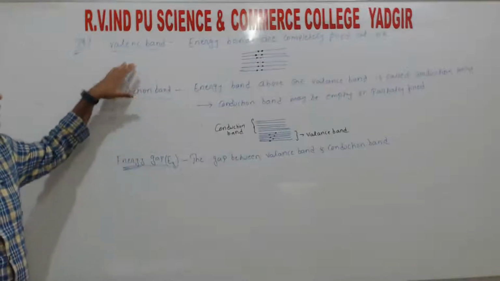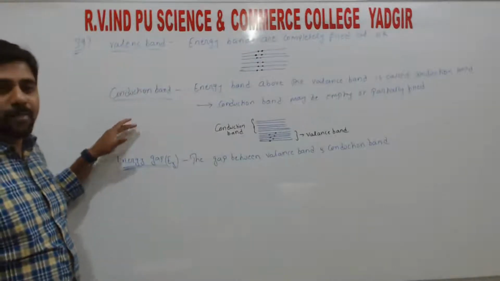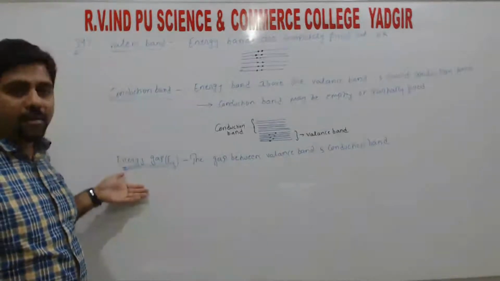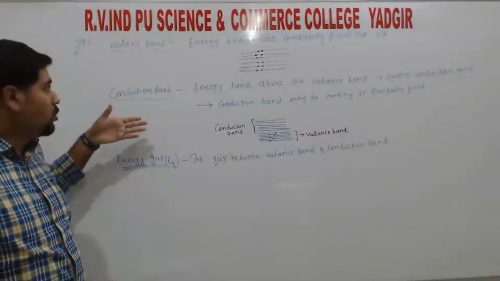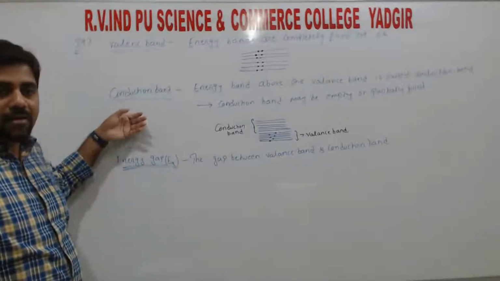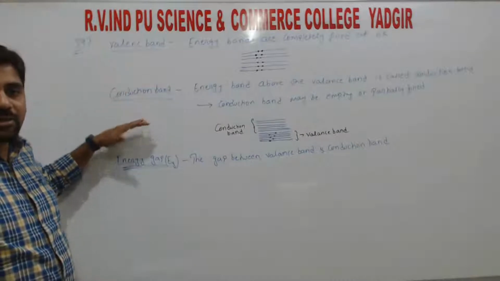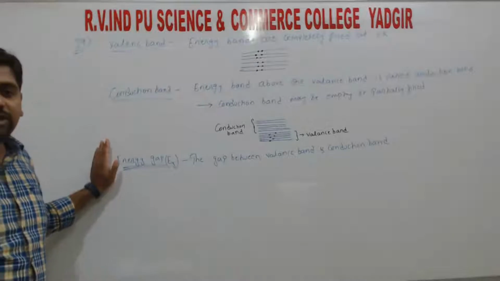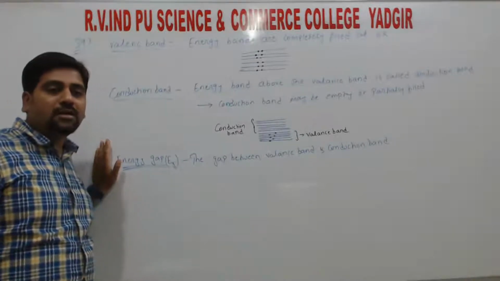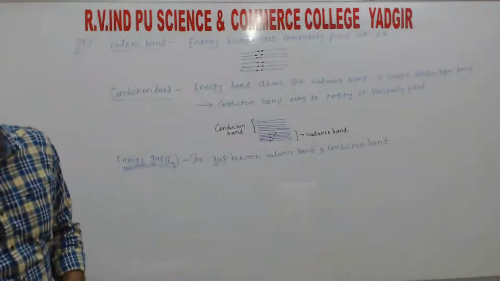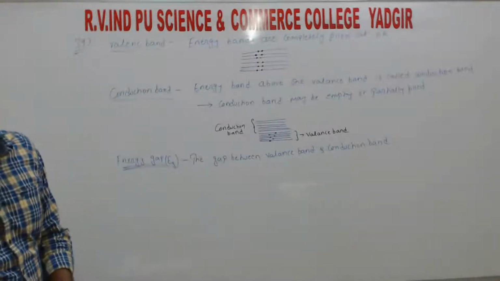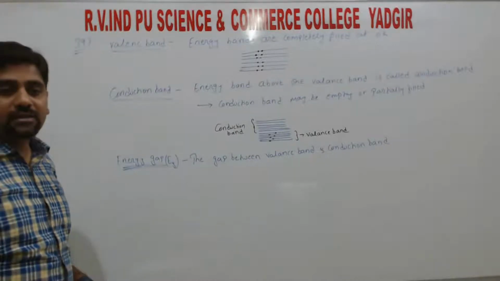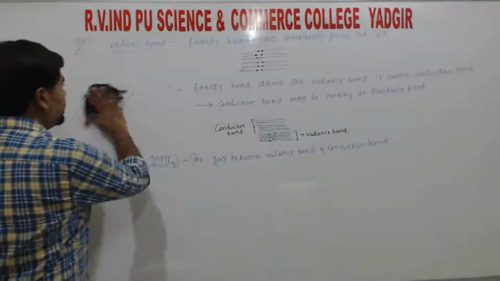So based on this band theory, if they ask you to explain band theory, you need to mention the valence band, conduction band, and energy gap, right? Based on the band theory we are going to differentiate the conductors, insulators and also the semiconductors. So that is the next question: distinguish between the conductors and semiconductors on the basis of band theory. Along with that, add insulators too. We have to study all three together.